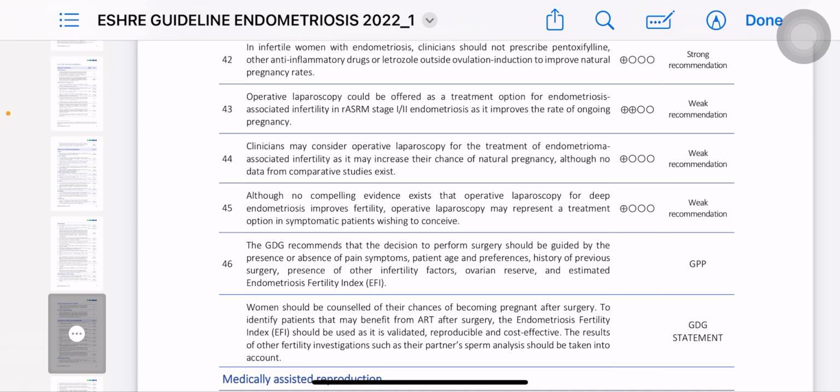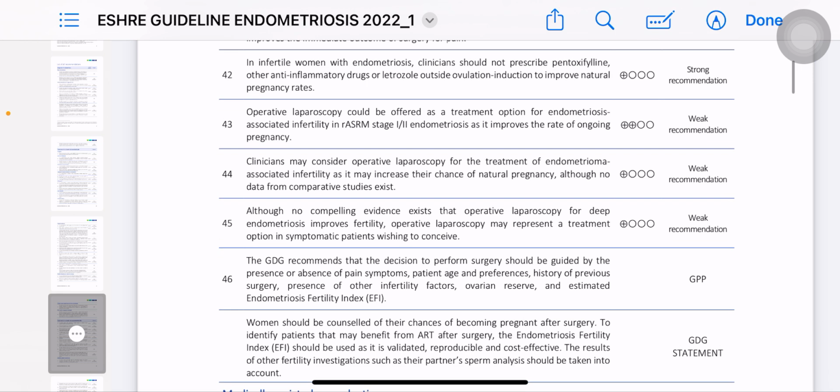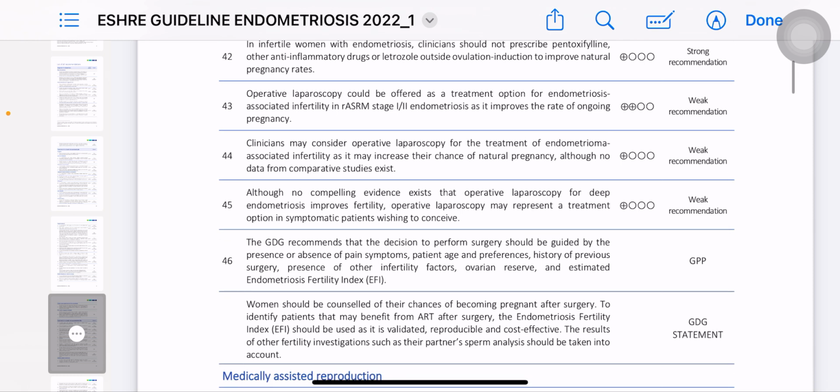Okay. So in the previous situation, up till now we have discussed that if the patient is young or if the patient does not want fertility, the first option we have is medical management. We have to start from medical management. If the patient does not improve with medical management, then we will proceed toward diagnostic laparoscopy to stage the disease.